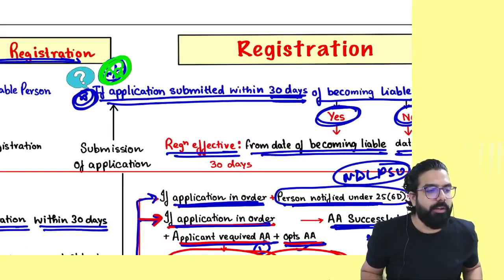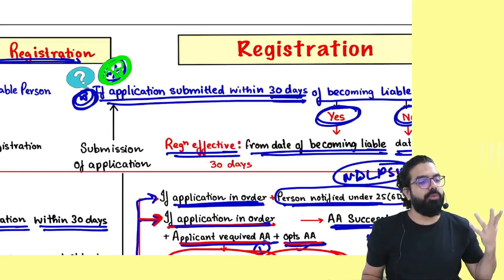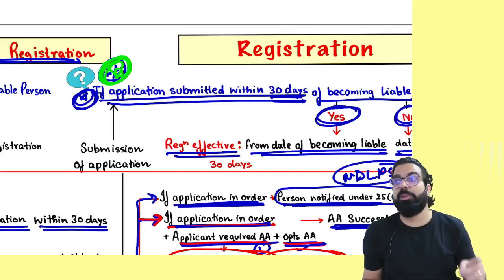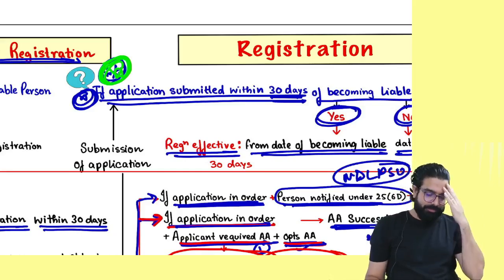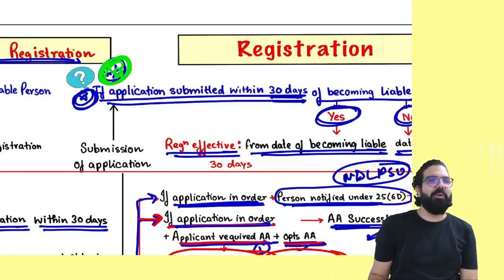Student is telling, sir, Gujju, Ajju, Pujju. What is Gujju? Gujju means Gujarati. Ajju means Andhra Pradesh. Pujju means Puducherry. Okay, fine. Everyone over here now.